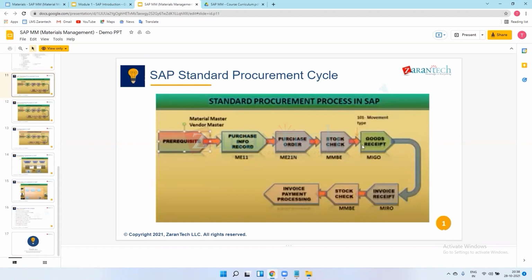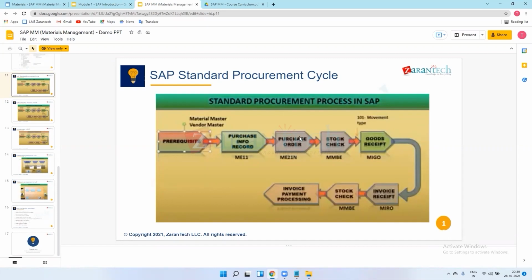Just we do goods receipts. It means where the vendor sends material to the company, we receive this material with respect to the purchase order in our company, in our plant, and then just do MIGO. MIGO is one type of transaction. There is a movement type 101. See, this is the basics of SAP MM.